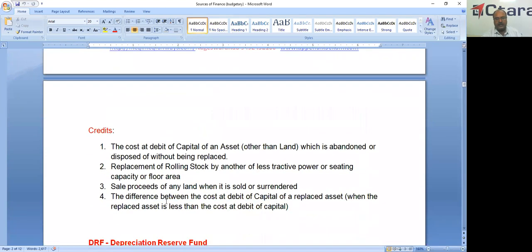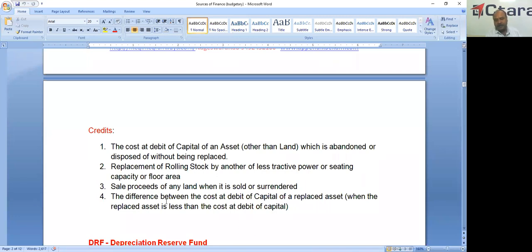Now we'll check the credits to the capital, that means receipts to this fund. Receipts to this fund include the cost at the debit of capital of an asset other than land, because there is no question of condemnation of land, which is abandoned or disposed of without being replaced.